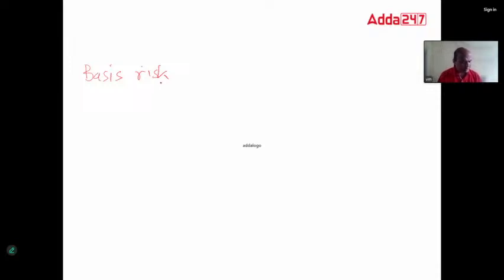There was one question on principles also. 4 principles. You remember this, no? There was one question on the 4 principles of SREP. Everyone remember these, 4 principles of SREP. What are the 4 principles? Number 1, the bank should have the process.